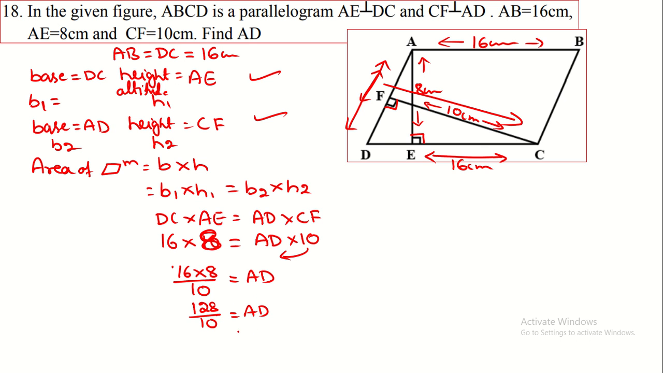We have to simplify this, but easily we can convert this into a decimal number. So it is 12.8 centimeter. It doesn't cancel or simplify further. That means AD is equal to 12.8 centimeter, which is the correct answer.